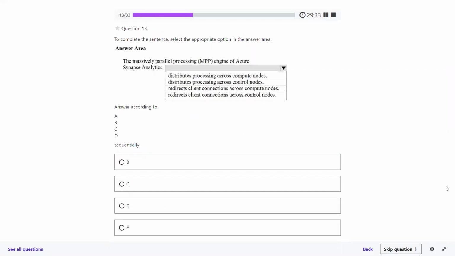Okay, let's proceed. Question number 13, please. The massively parallel processing engine of Azure Synapse Analytics distributes processing across compute nodes, distributes processing across control nodes, redirects client connections across compute nodes, or redirects client connections across control nodes. So what should be the answer here? First one, yes. We have seen the node concept. Compute nodes are nothing but distributing the processing across multiple compute nodes. This is the way things work in parallel processing.